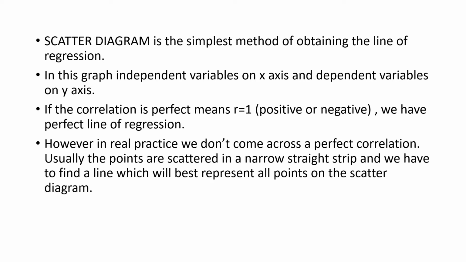But as we all know, in real life practice it is not possible to get a perfect correlation. So we can get the highest 0.98, 0.99, 0.97. In this way, the regression line should be straight.